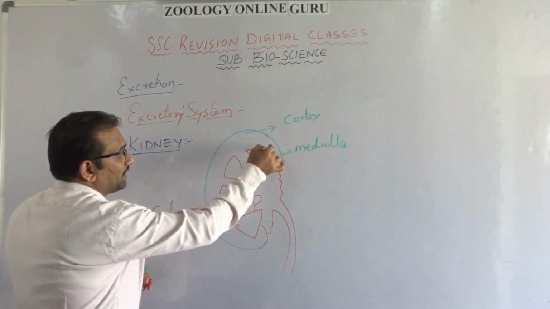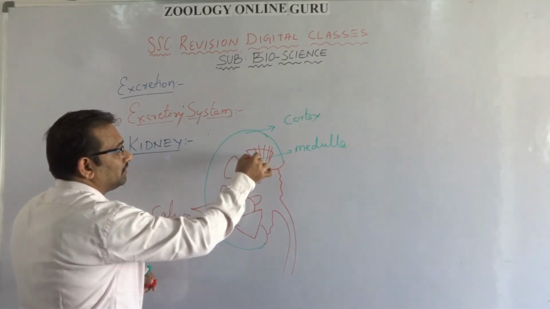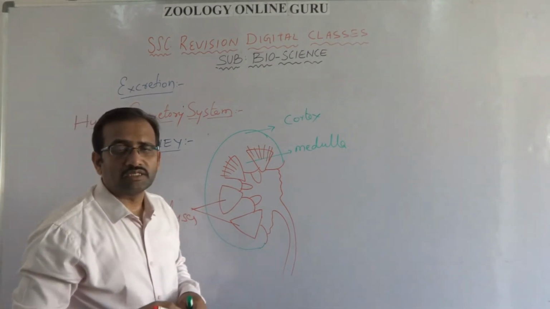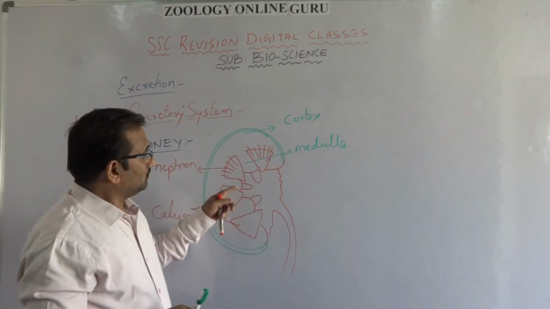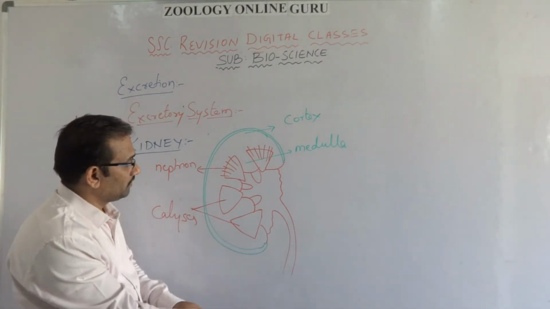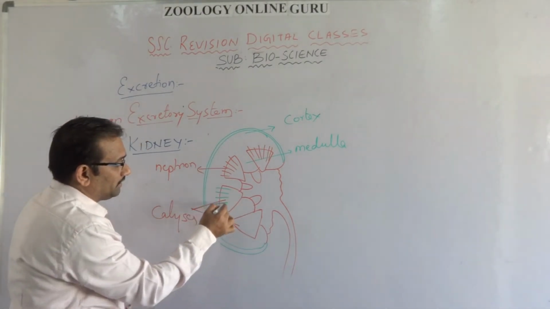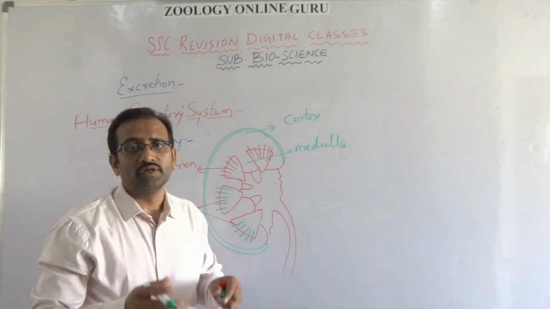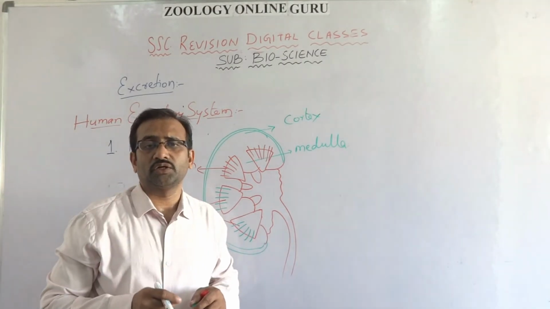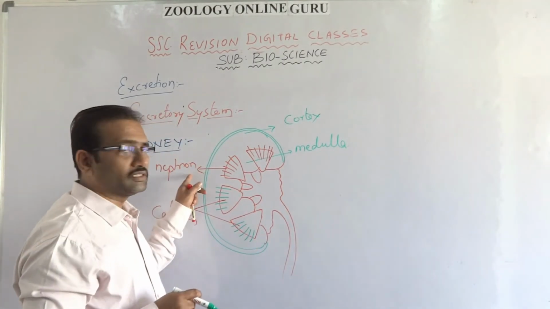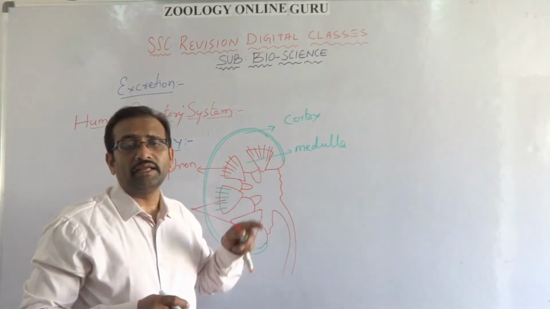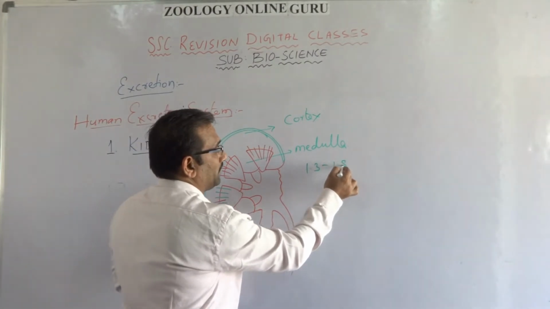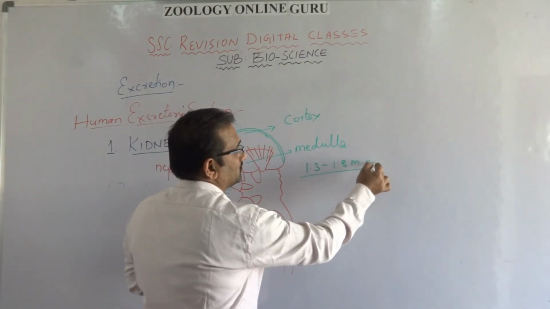Each calyx contains a number of hair-like structures called nephrons. So every calyx contains bundles of the smallest hair-like structures or tubules called nephrons, and each kidney contains approximately 1.3 to 1.8 million nephrons.